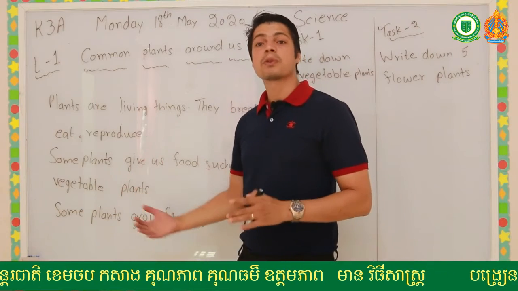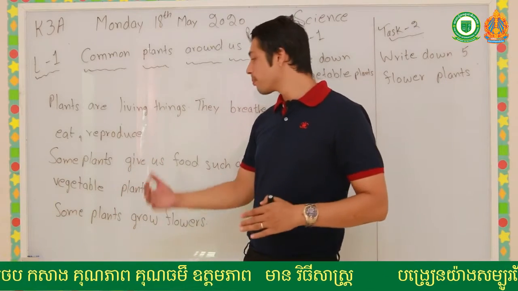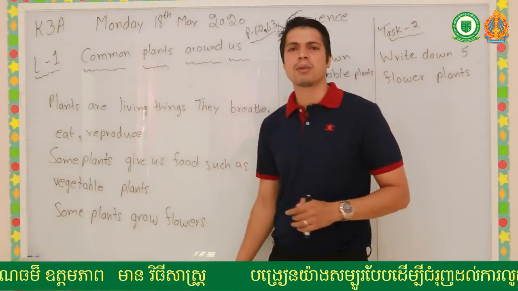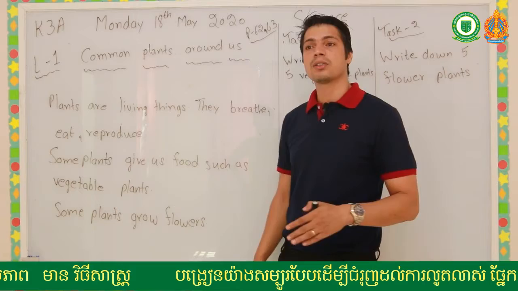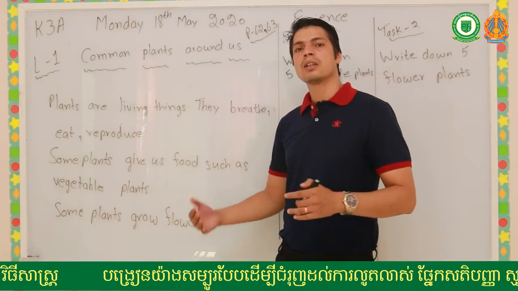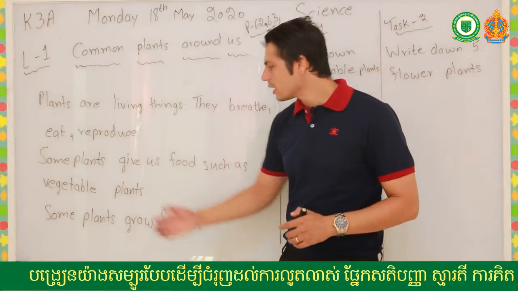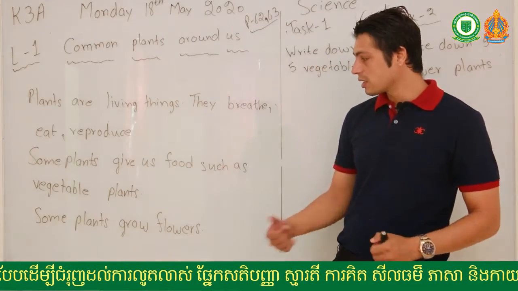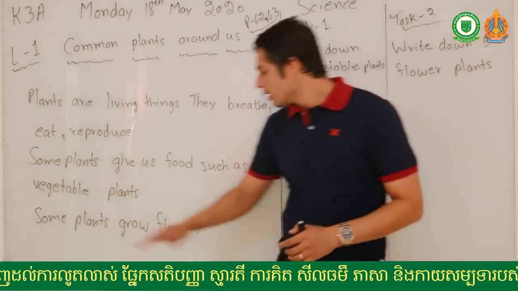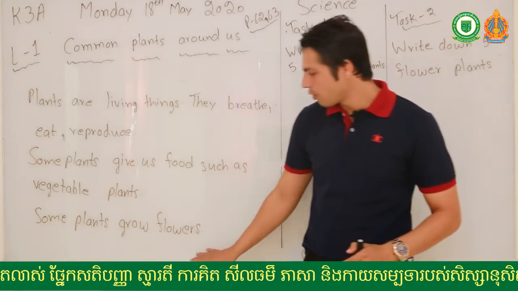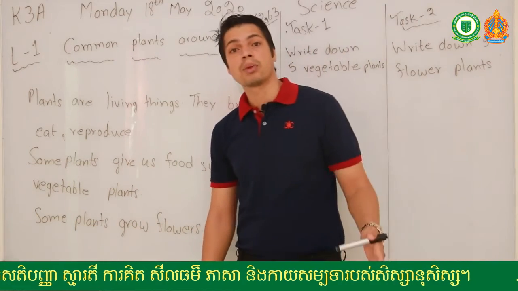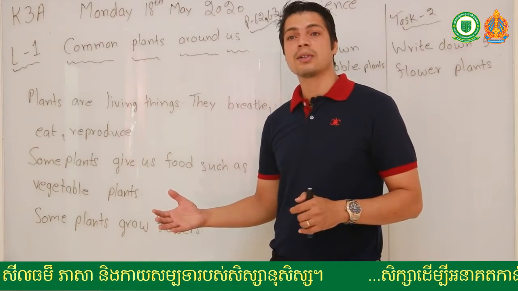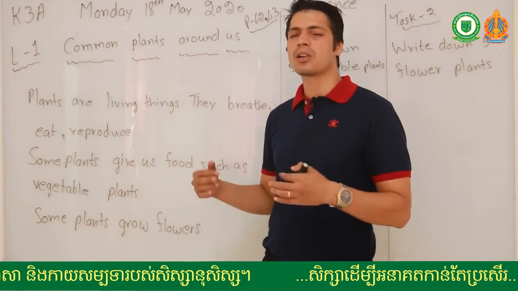So types of plants. So there are some plants that give us food, such as vegetable plants. Like I explained in the last video, some plants give us food. So means they give us vegetables. And some plants grow flowers. We call them flower plants. Okay, they are good for decoration in the house. When you see a flower, you feel good.